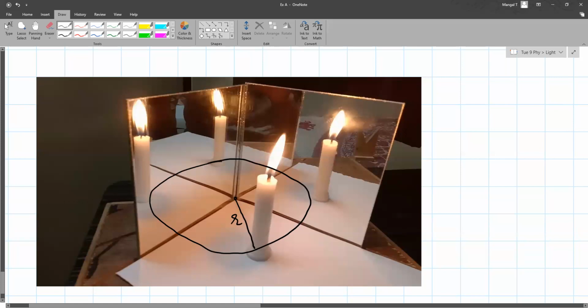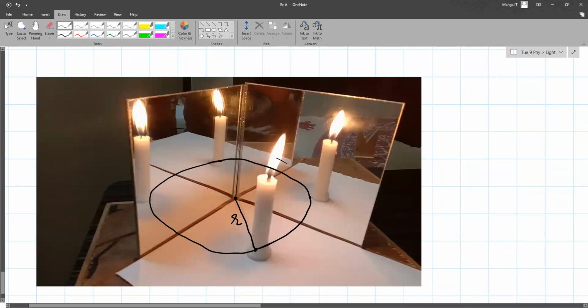Remember that whenever two mirrors intersect, the point where they intersect will be the center of the circle, and the distance to where you have placed the object will be the radius. So all the images will be formed on this circle.